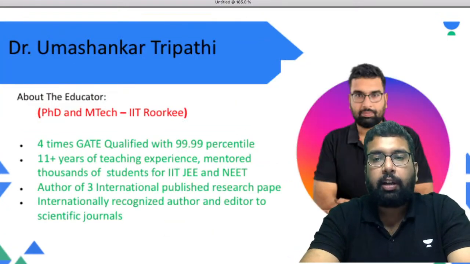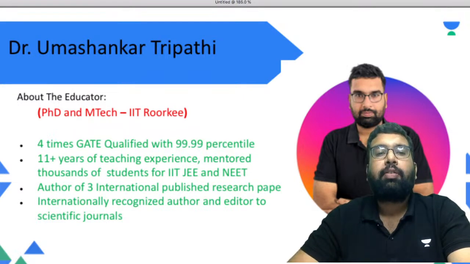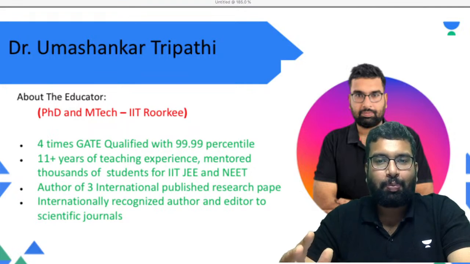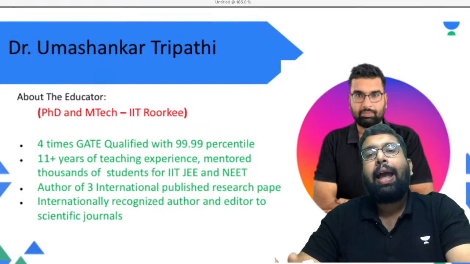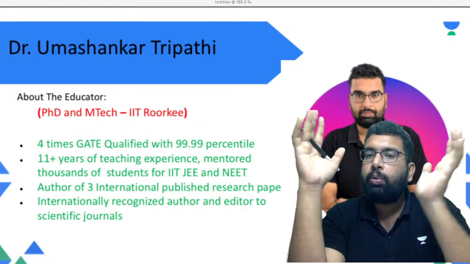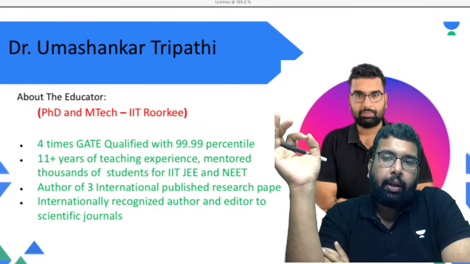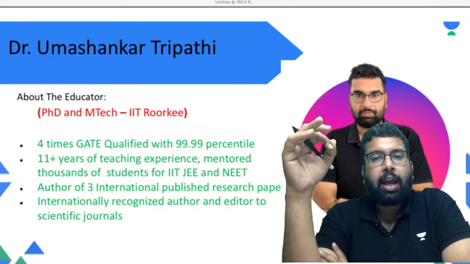In this session, we'll be starting with the concepts of the vector. As you are aware, we are doing kinematics. We are studying motion in a straight line, and along with that, we are starting with the vector. We have reached some point in the motion in a straight line. So till now we have done